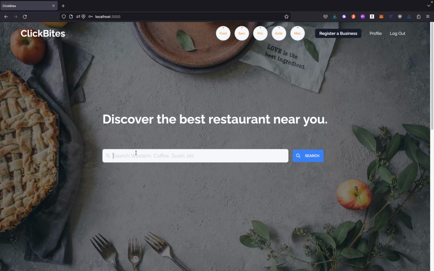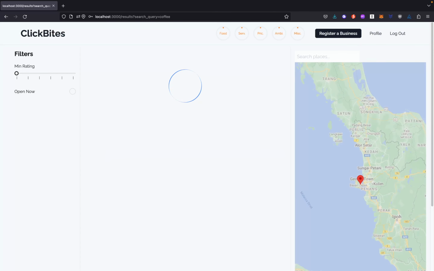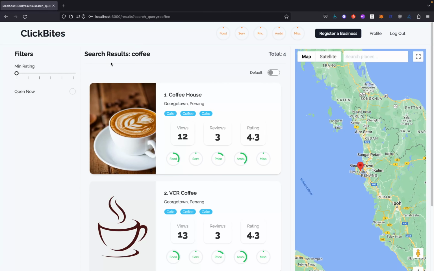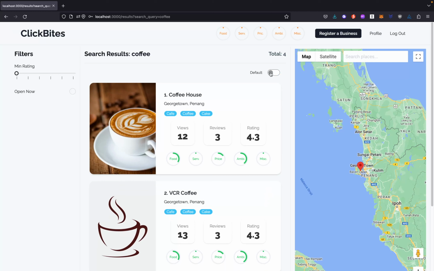So now let's say the user wants to perform a new search, coffee. As you can see, the toggle function is allowed now, and the user can click on it to change the sorting based on either the default one or the similarity values. But since there isn't any review left by this user, the system couldn't calculate the similarity score yet.